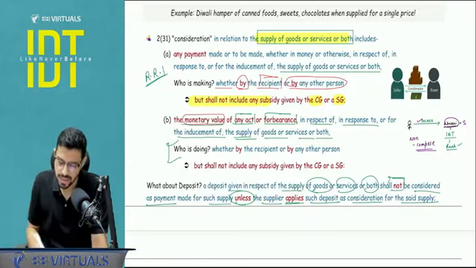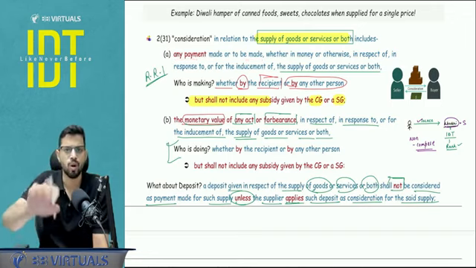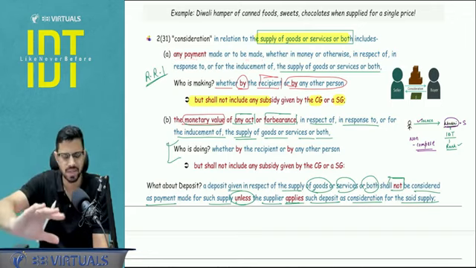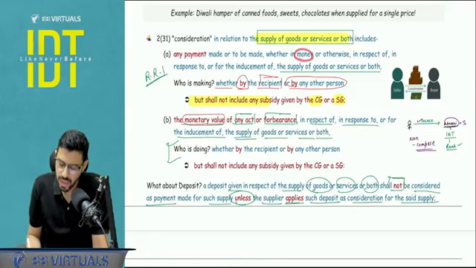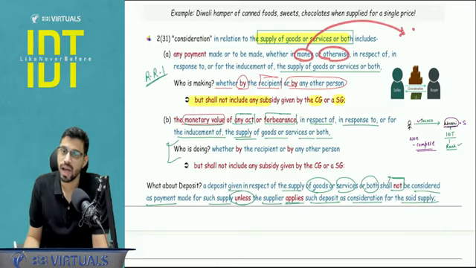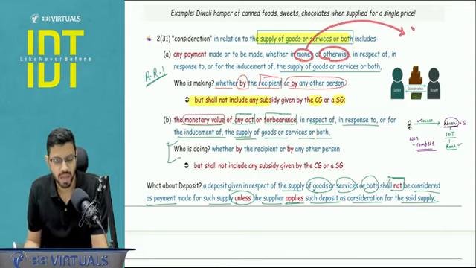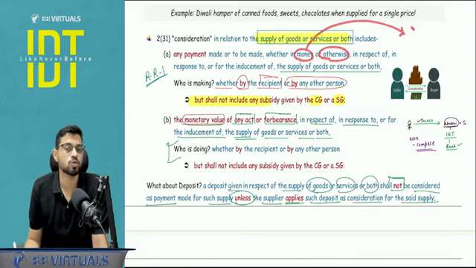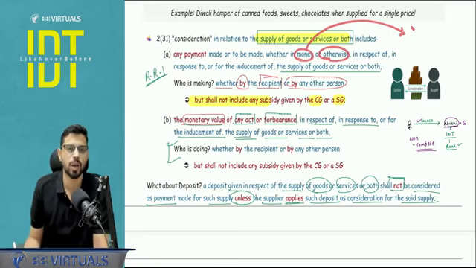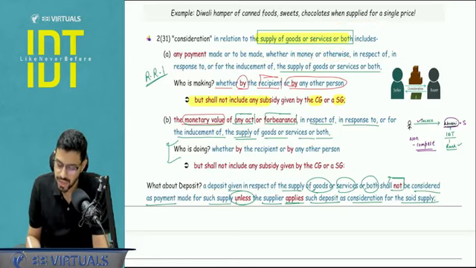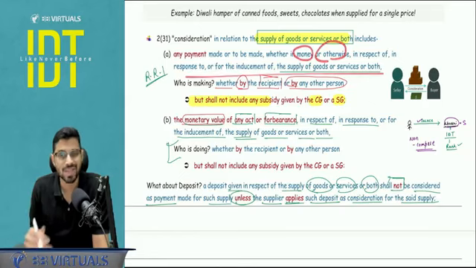Okay, now understand, this is a payment made or to be made. So it is okay if payment is done, or it is going to be made in future and agreement is done, that is also fine, whether in money or otherwise. What do you mean by money? Money means whatever the RBI recognizes as a legal exchange, and it does not involve money which is used for numismatic value, means a collectible coin or some sort of that kind of a thing, that is not considered as money. So this can be in money or otherwise with respect to the supply of goods.